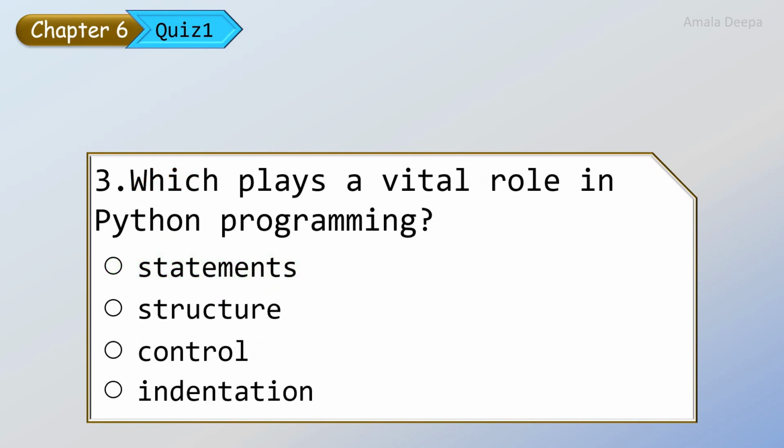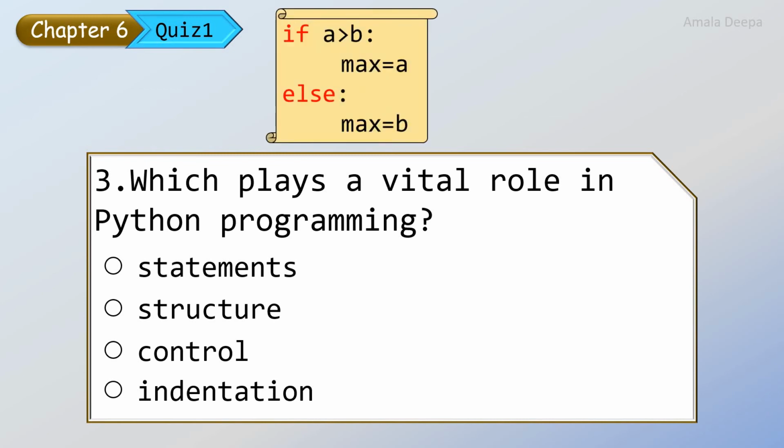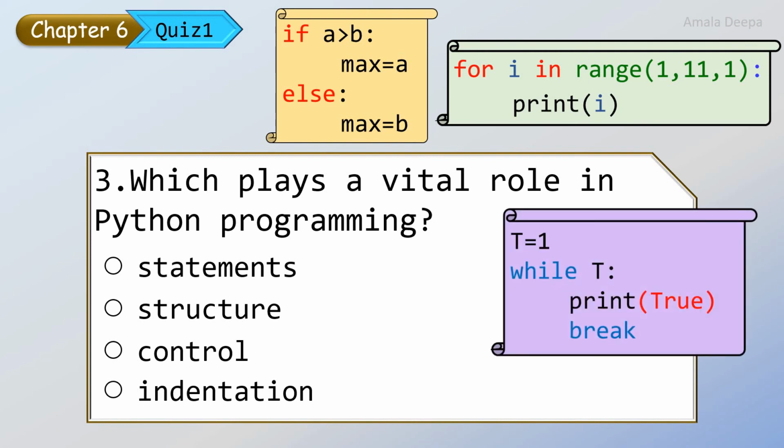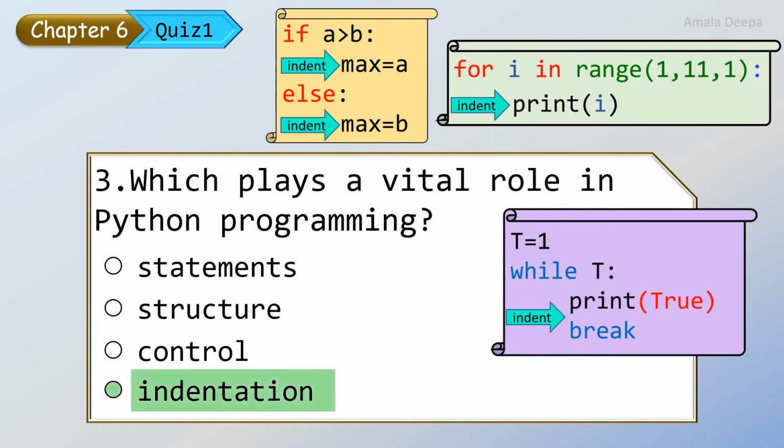Which plays a vital role in Python programming? Statement, structure, control, indentation. All the options seem to be correct. But look at the control structures here: if else, for loop, and while loop. Note that the statements block are indented. Therefore, indentation plays a vital role in Python programming.